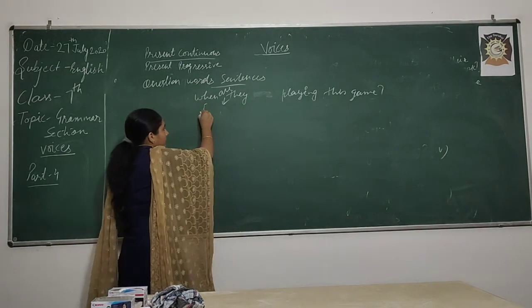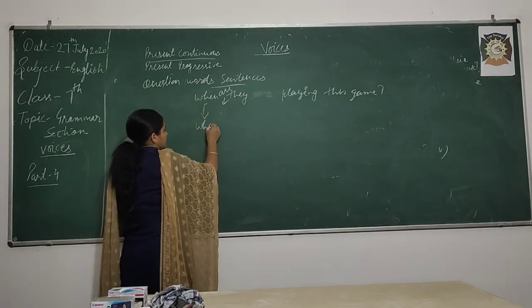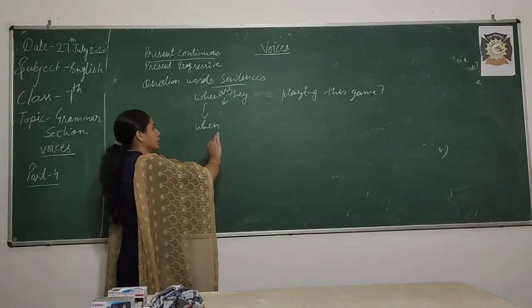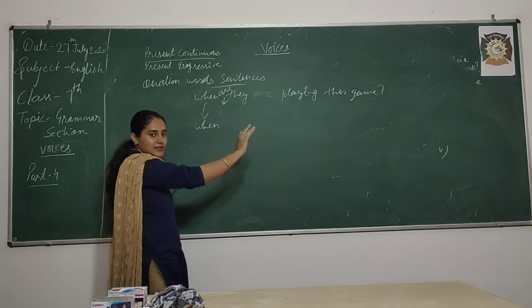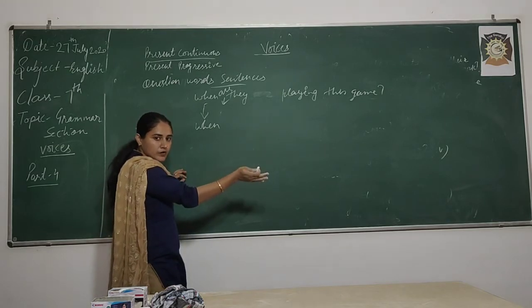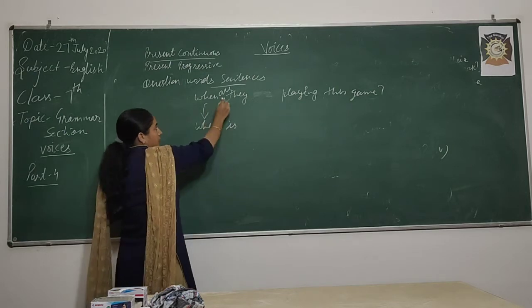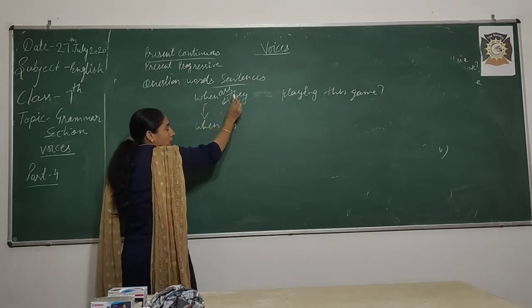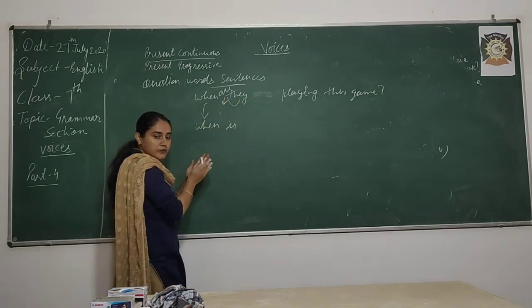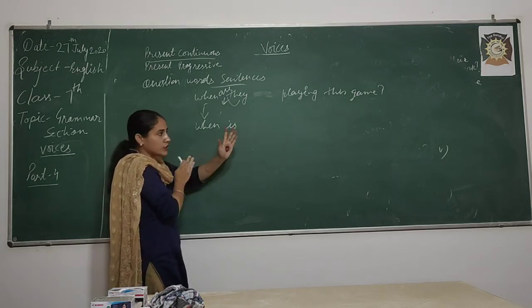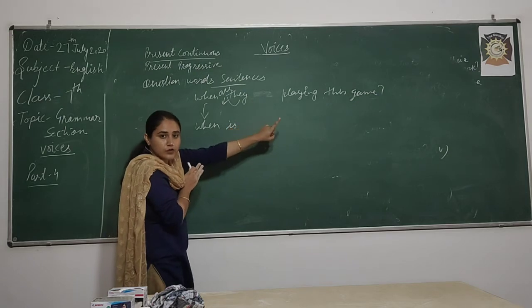When will come in the same position. We need not change this. After that you have to focus on the object. This game is singular or plural? Singular. When is. Here we are using are according to they, so we need not copy the helping verb from the active voice. We have to apply the helping verb according to the object of the active voice, right.